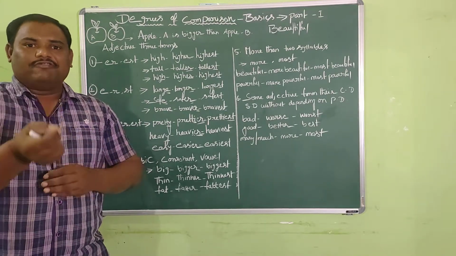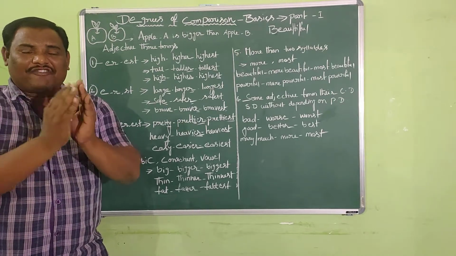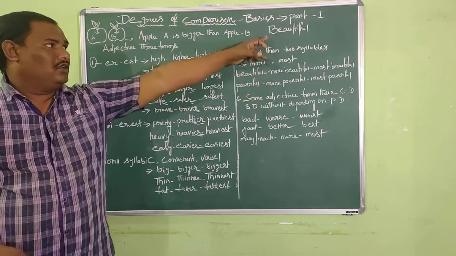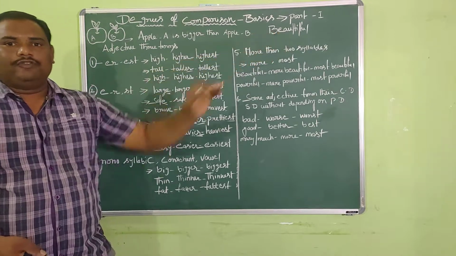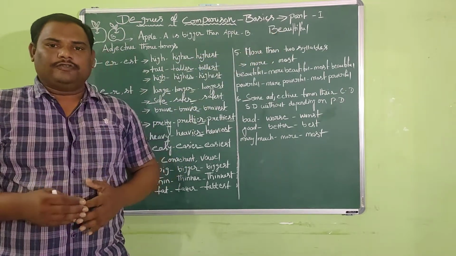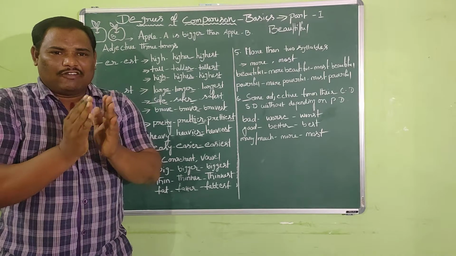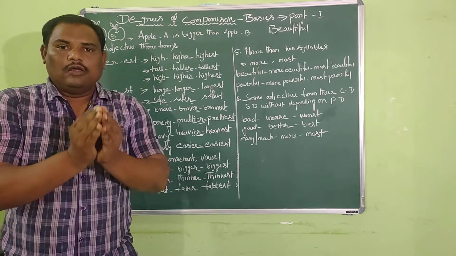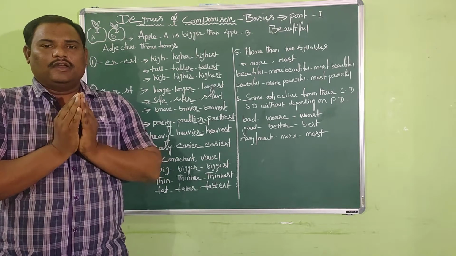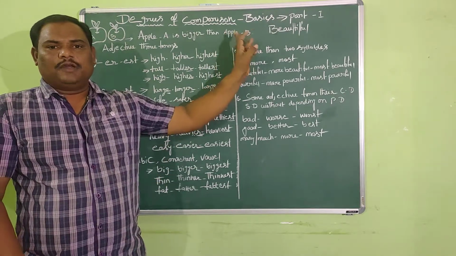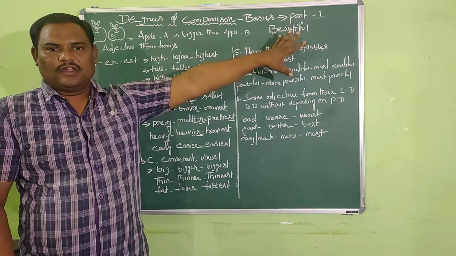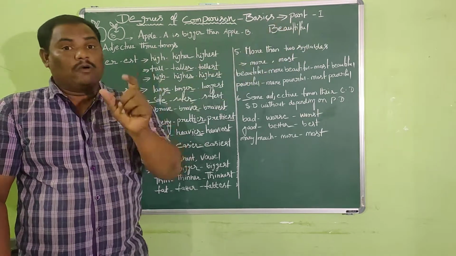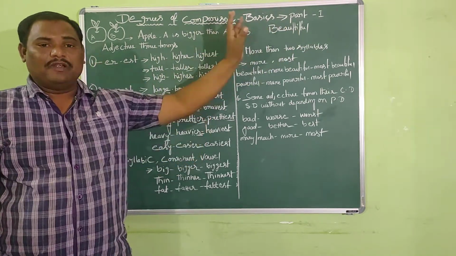So when we pronounce a word, the word can be divided into different parts. For example, see the word beautiful. When you pronounce this word, beautiful, it can be divided into different parts. I have divided the word beautiful into three parts, and each part contains a vowel sound. You can examine each part.